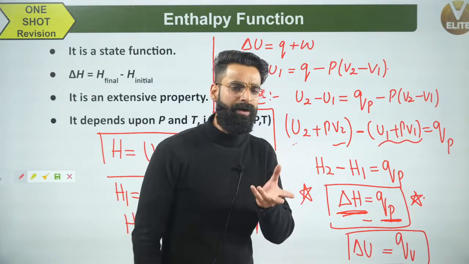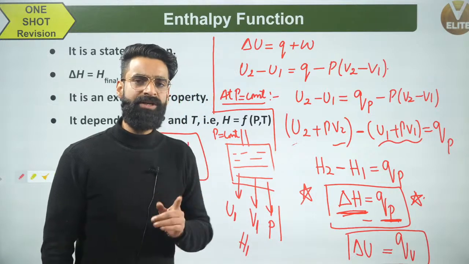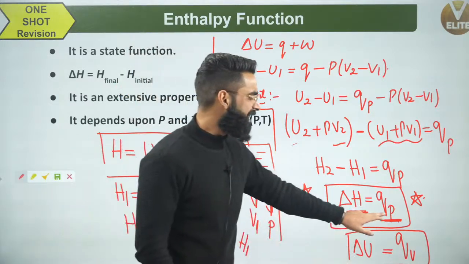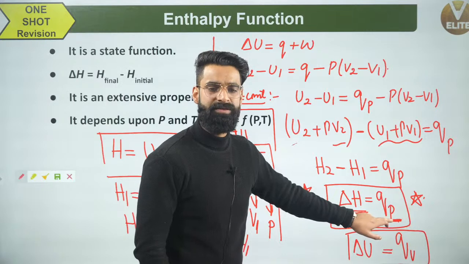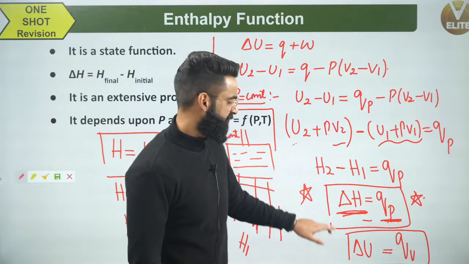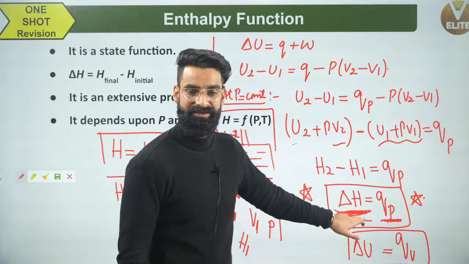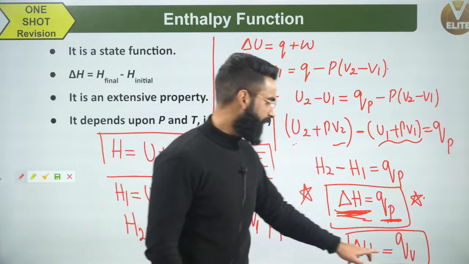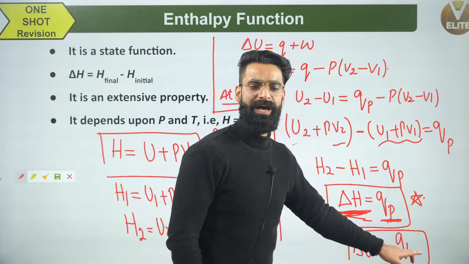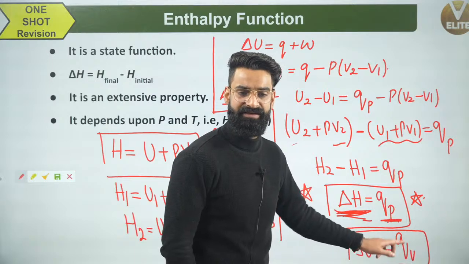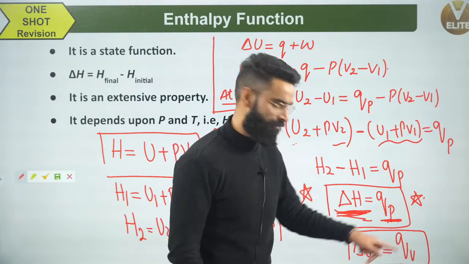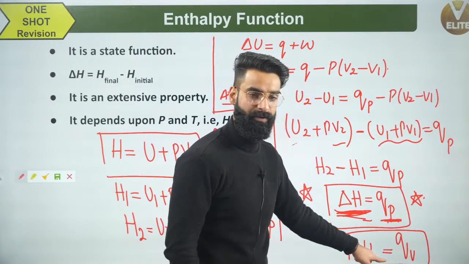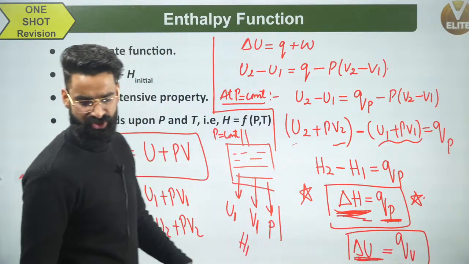So whenever in a question you are supposed to calculate the heat exchanged at constant pressure, you are supposed to calculate the value of delta H for the system. And whenever you need to calculate QV, the heat exchanged at constant volume, you are supposed to calculate the value of delta U, which represents the change in internal energy.